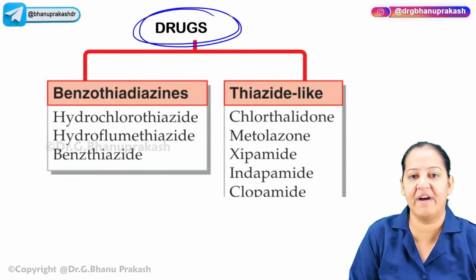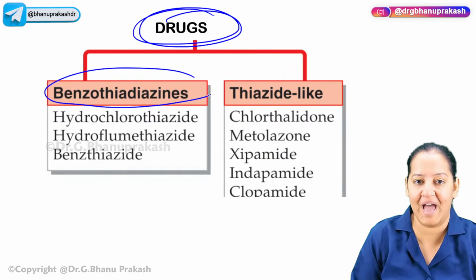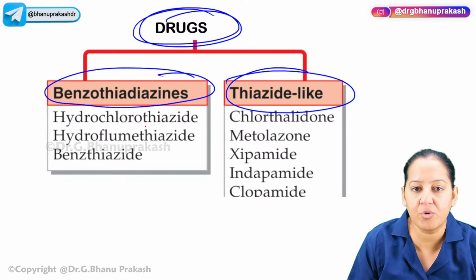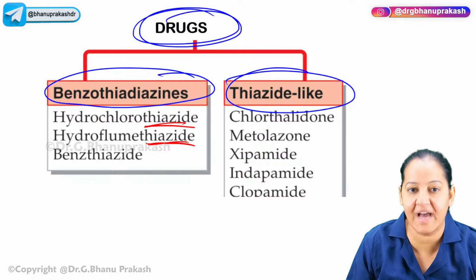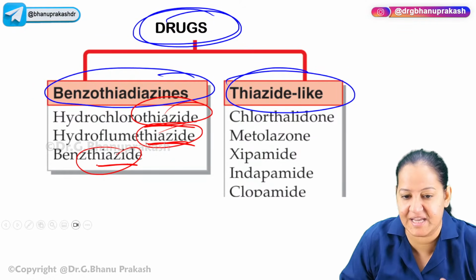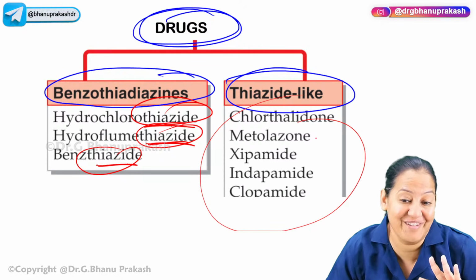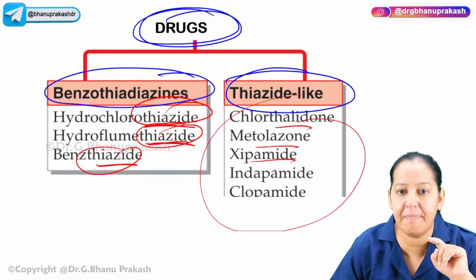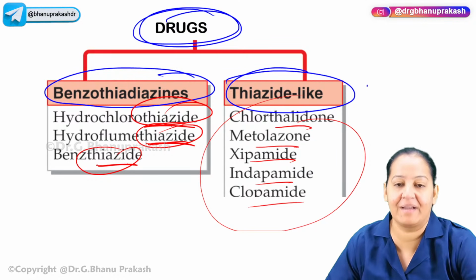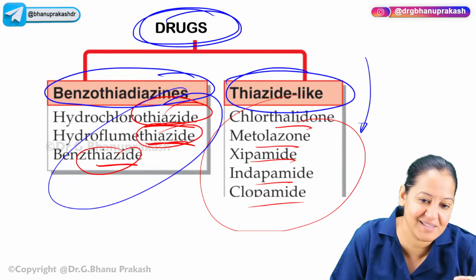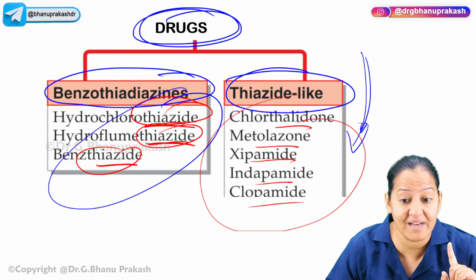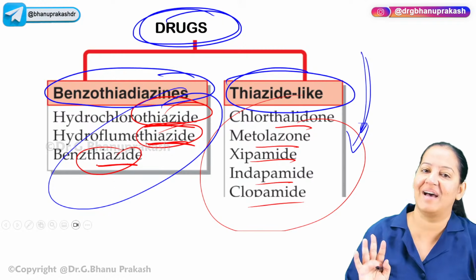In the thiazides, we divide the drugs in 2 categories: the benzothiazides and the thiazide-like. Benzothiazides have hydrochlorothiazide, hydroflumethiazide, benzthiazide. Looking at the suffix thiazide, you can recognize them. But for these drugs, they don't have the suffix thiazide, so you have to learn them. So it is chlorthalidone, metolazone, xipamide, indapamide, clopamide. Anyways, you will recognize the first ones; if you don't learn them, it's okay. But here they don't have the suffix thiazide, so you have to learn them. So these all are thiazide or thiazide-like drugs.